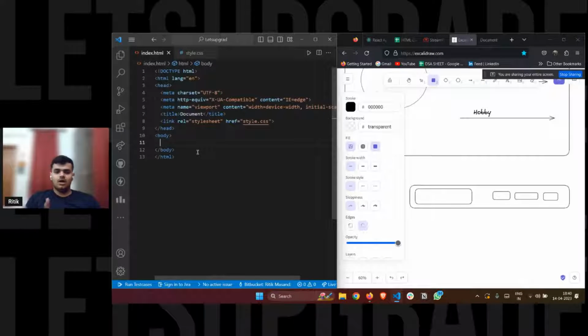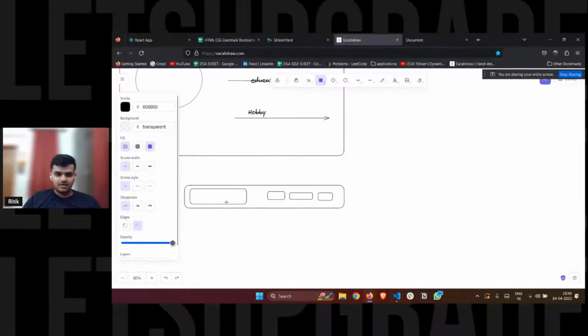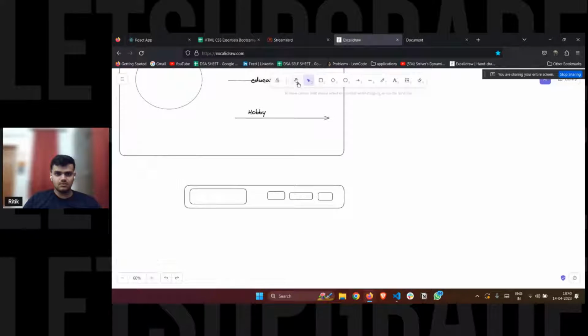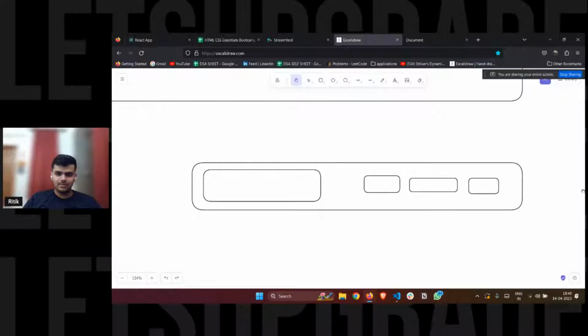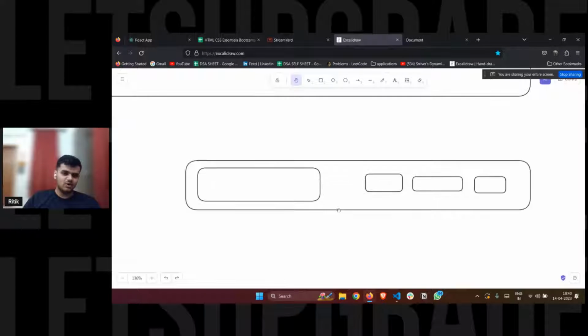So what is my thought process here? I can see that here I have a parent div, and inside that div there's a left div aligned to this part, and three divs aligned to this part. Remember, yesterday we did flexbox. So I'll make a flexbox.